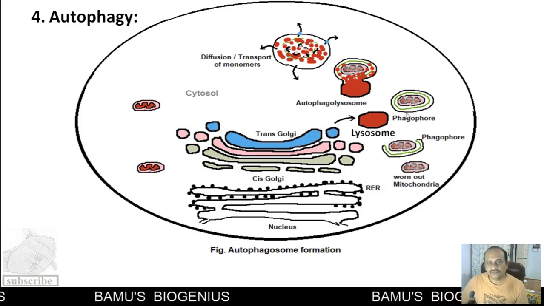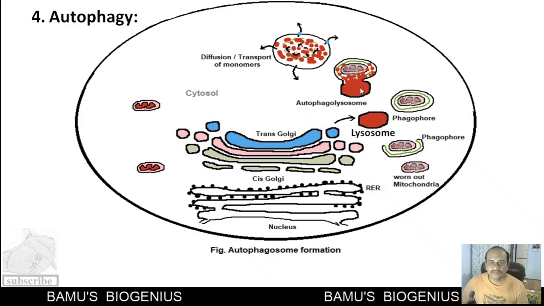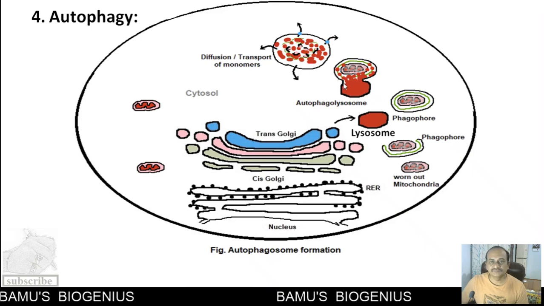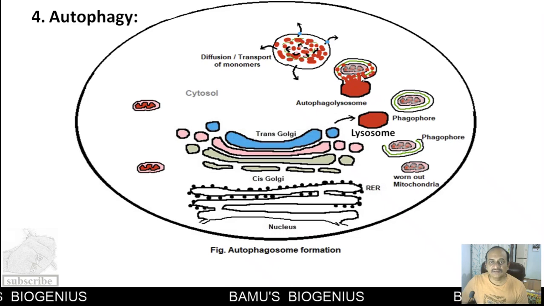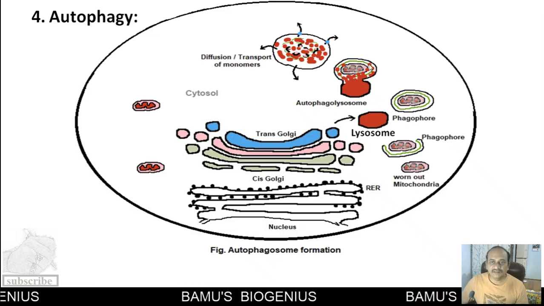Now, this lysosome fuses with the phagophore, and the fusion is with the outer membrane of the phagophore. You can see here the green colored membrane is also being digested, so green means the inner membrane.